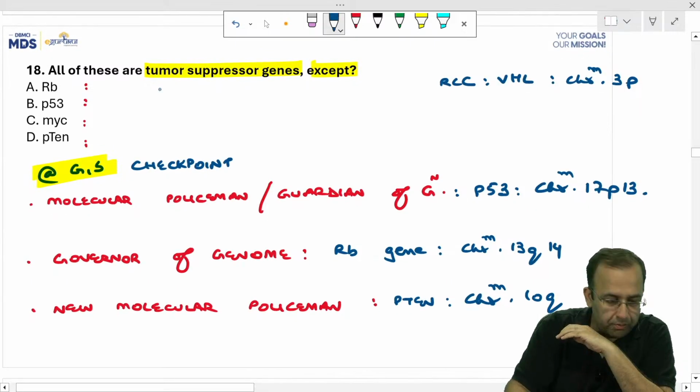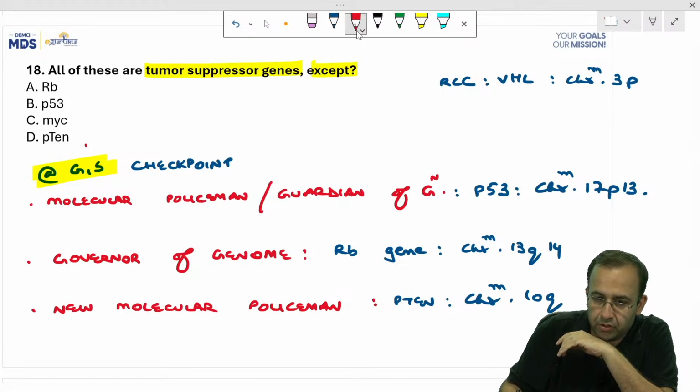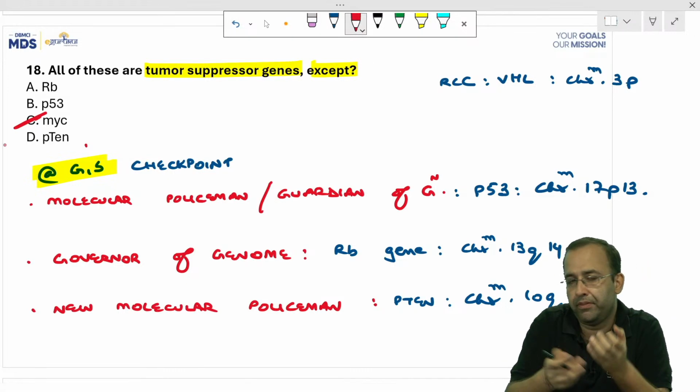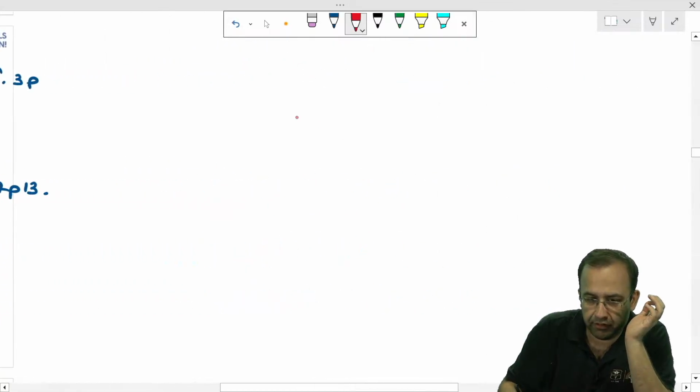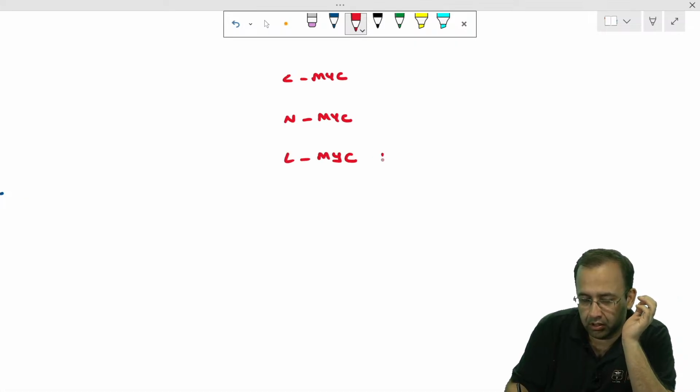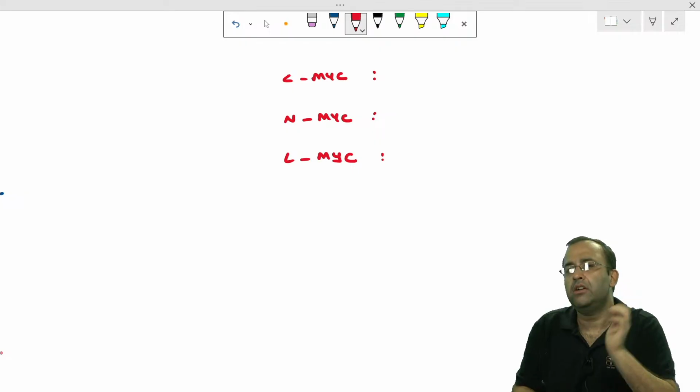So all are tumor suppressor genes except MYC, which you were telling me very rightly. MYC is a proto-oncogene. MYC is of 3 types. Tell me quickly. CMYC, NMYC, LMYC. Tell me the malignancies associated.